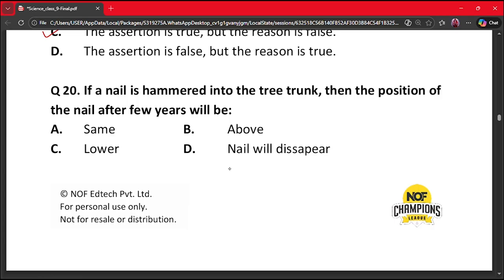Our next question is question number 20. If a nail is hammered into a tree trunk, then the position of the nail after few years will be A. Same, B. Above, C. Lower, and D. Nail will disappear. The correct answer here is same, because tree grows upward from tip, so nail remains at same position.